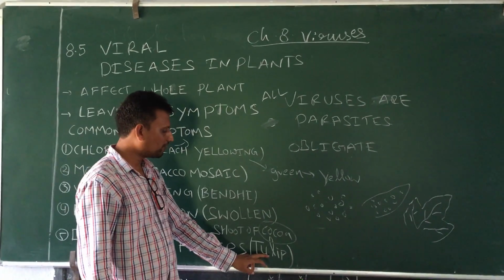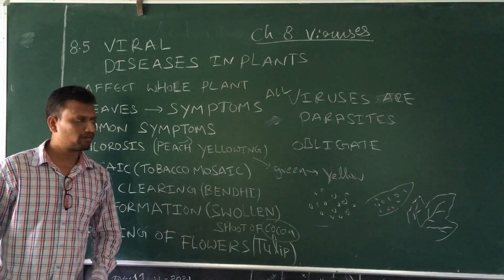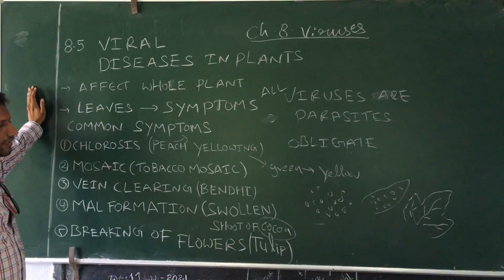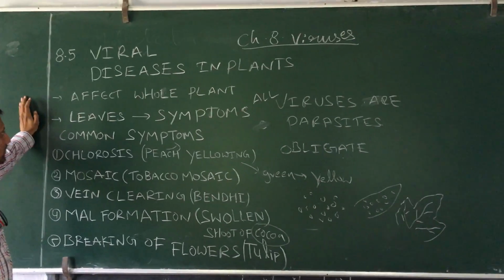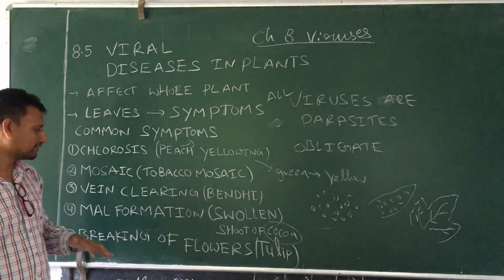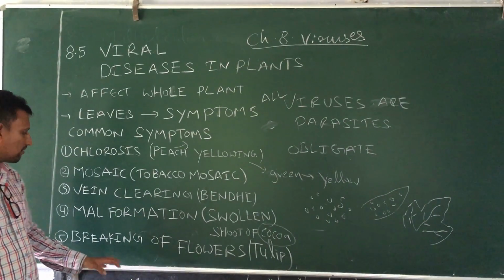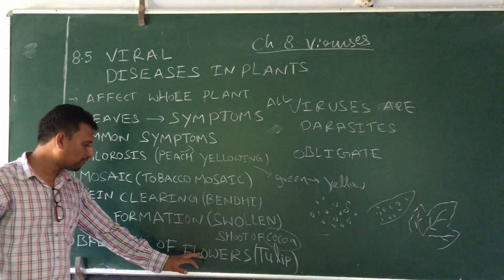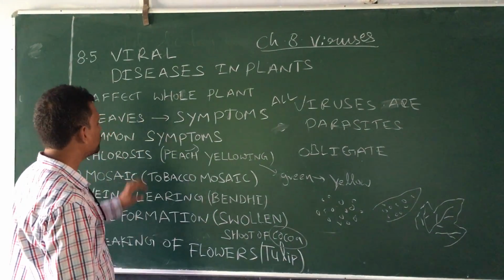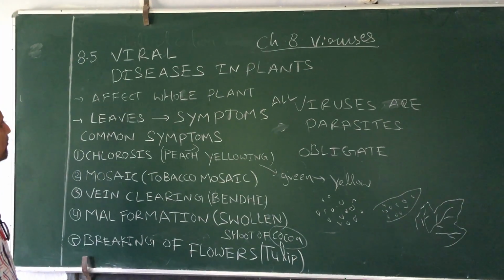Majorly it is found in tulip. You know tulips, beautiful flowers generally found in temperate countries like European countries and Japan. Even nowadays our Indian government started a tulip garden in Kashmir. These beautiful tulips will suddenly fall. This is called breaking of the flowers. So these are the main characters of plant viral diseases.